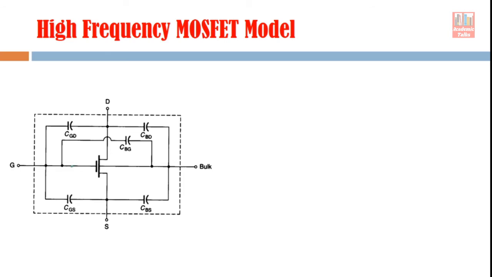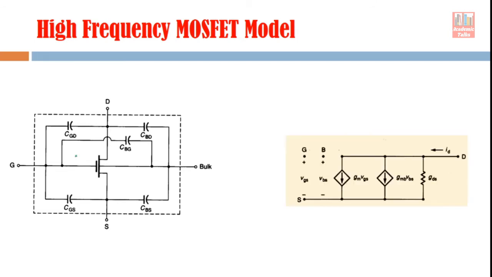So we know which capacitive component is connected to which terminal, except for two capacitive components, because the terminals corresponding to those are not available to us. So let's modify this equivalent circuit. We know that this is the equivalent circuit of this MOSFET device, right? Now just add these capacitive components here, and you will be ready with your high frequency equivalent circuit of MOSFET.